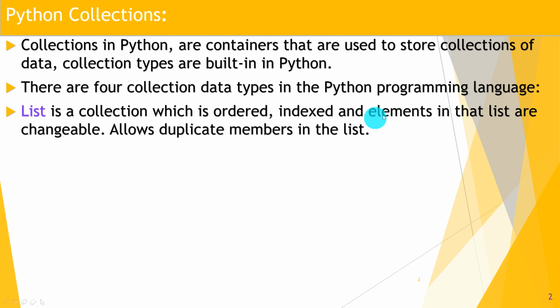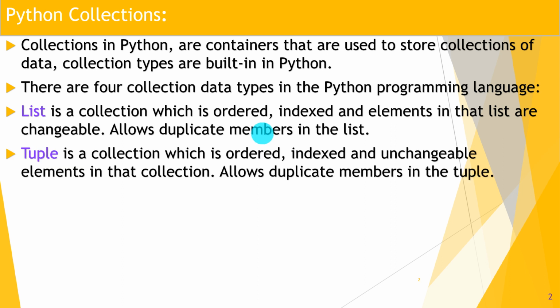And elements in that list are changeable. That means we can change the values in the list. List also allows duplicate members. That means a list is a collection of ordered, indexed, changeable elements, and duplicate elements are allowed. So, move to the next collection type.